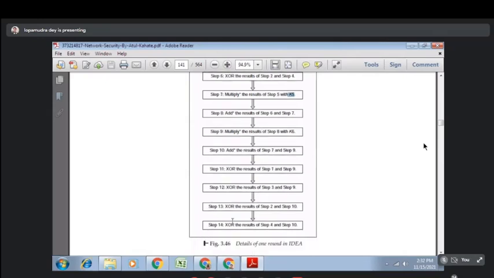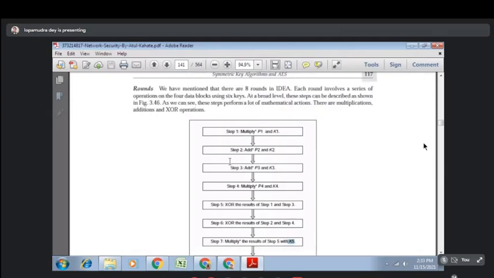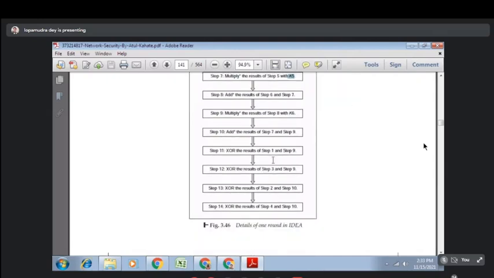Then you have to perform 4 XOR operations: XOR step 1 with step 9, XOR the result of step 3 with step 9, XOR the result of step 2 with step 10, and XOR the result of step 4 with step 10.